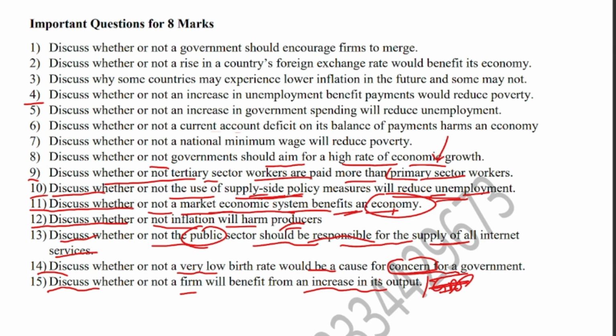Sometimes it would be tough for it. So increase in output is beneficial on one hand, but on the other hand it might not always be beneficial to the firm. So these were the long questions, 8 mark discuss questions, where you have to talk against and in favor of the given statement.